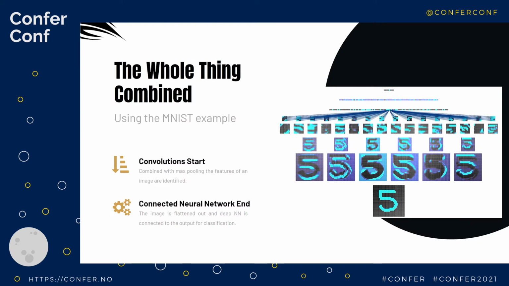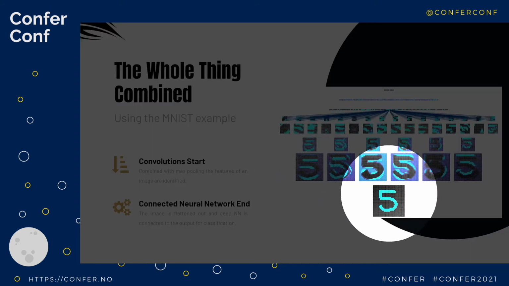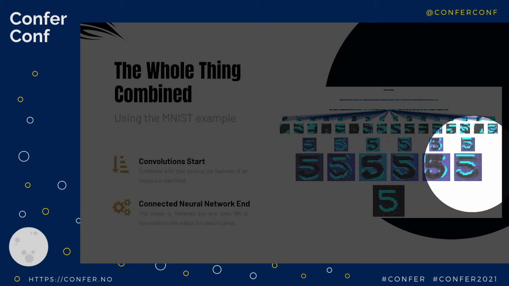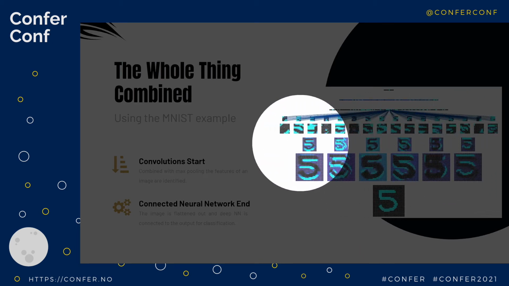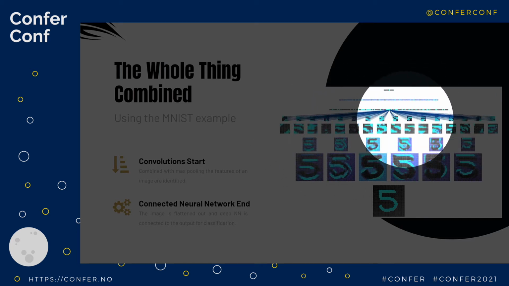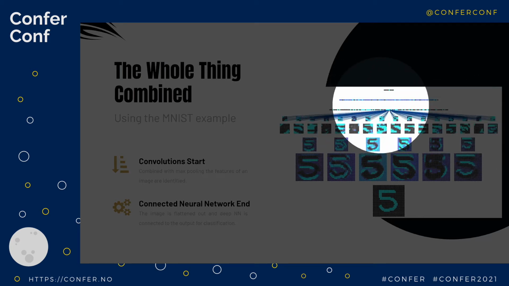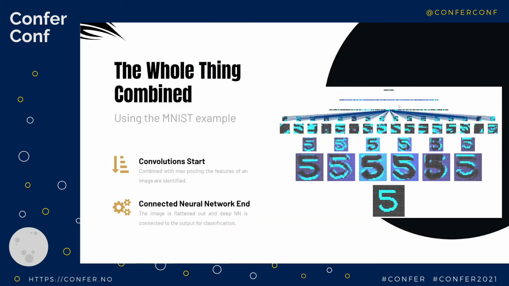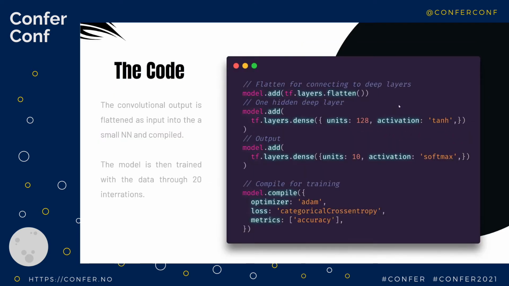And so we see this quite often. Back to the MNIST example that people like to use, you can see here that I've drawn the number 5. We have some convolutions, and those are pooled down. You can still see that these are 5s, right? And then we have some more convolutions, and those are pooled down. And it starts to get into this unintelligible stuff, which is fed into a neural network. Well, we'll just do the same exact thing. So what does the code for this model look like in JavaScript?